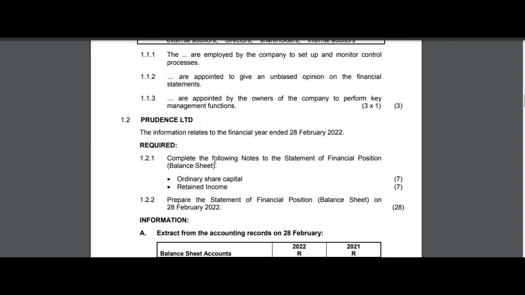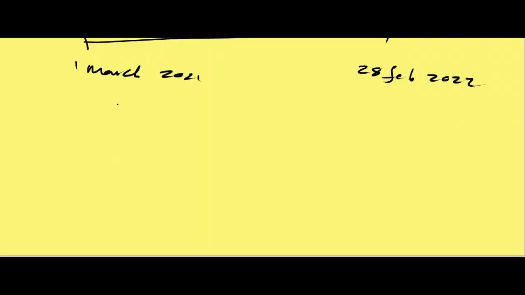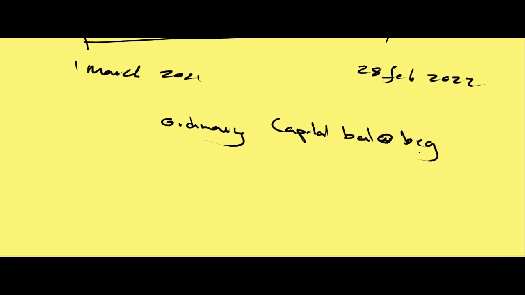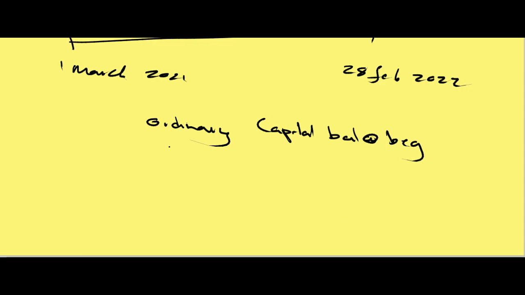Then try and fill out what hasn't been given unto you. The structure to the share capital note starts with the ordinary share capital balance at the beginning. Please allow me to use these abbreviations. However, for exam purposes, make sure that you write everything in full. Then followed by the shares repurchased during the year.